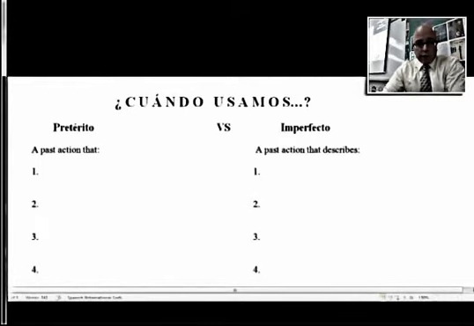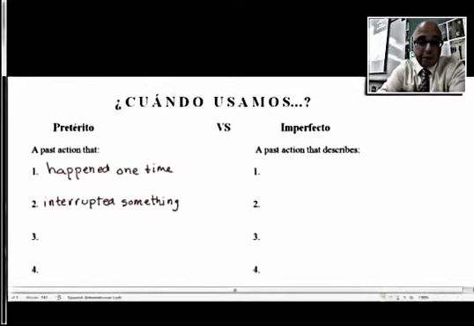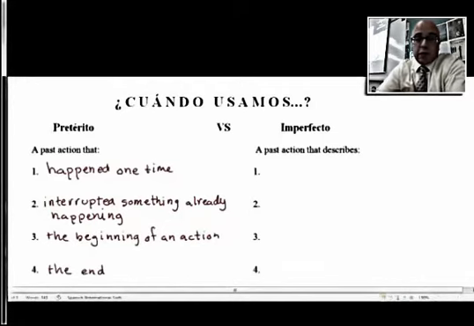So I have two separate columns. Under preterite or pretérito, I have that we would use it for a past action that happened one time, or for an interrupted action, right? An action that interrupted something already happening. Also for the beginning of an action, as well as the end of an action.